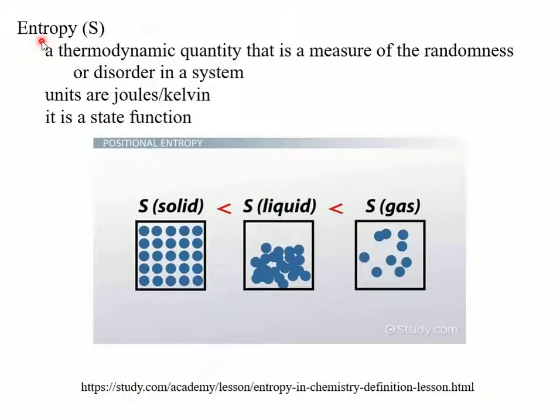So entropy, S, is basically the measure of the randomness or disorder, and heat is one component, and entropy is the other component in whether something is spontaneous or non-spontaneous.